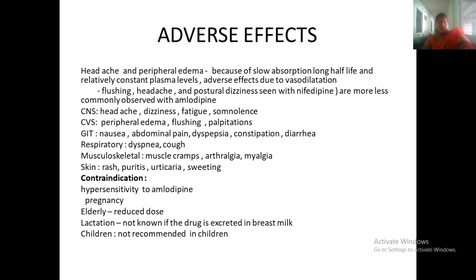And then CNS: headache, dizziness, fatigue, somnolence, peripheral edema, flushing, palpitation. GIT: nausea, abdominal pain, dyspepsia, constipation, diarrhea. Respiratory system: dyspnea, cough. Musculoskeletal system: muscle cramps, arthralgia, myalgia.